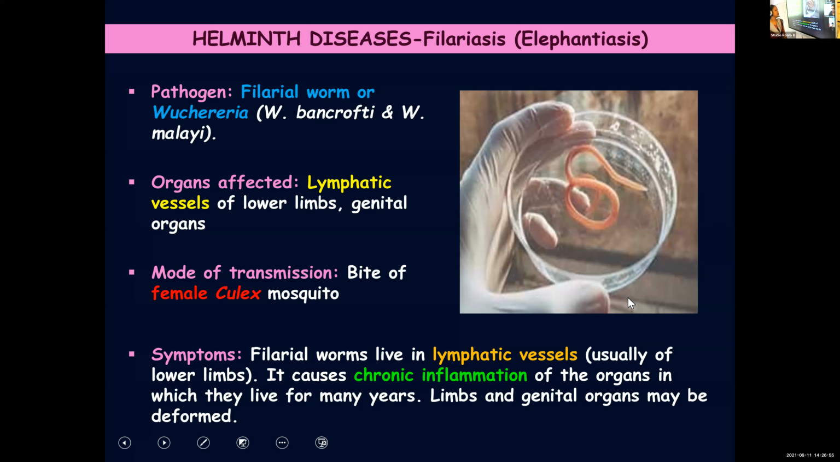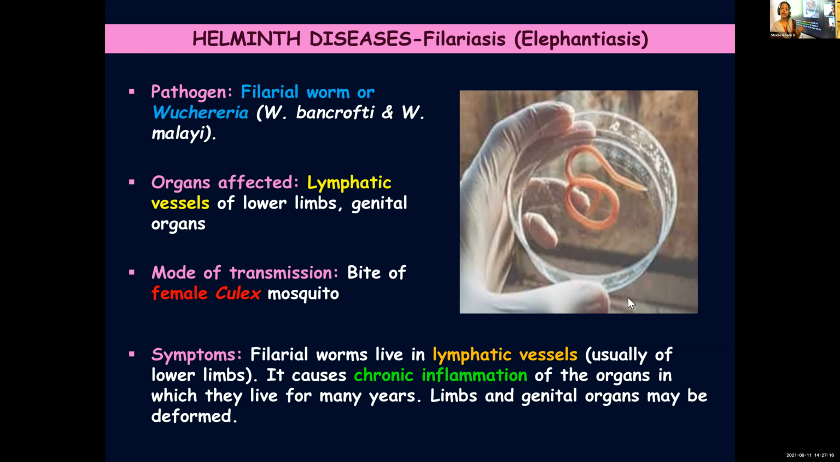Filarial worms are usually found in the lymphatic vessels of lower limbs. Just like your blood vascular system, the lymphatic system also comes under your circulatory system. Lymph also plays an important role in circulation. It drains the excess fluid back into blood. All that you have learned in class 10.